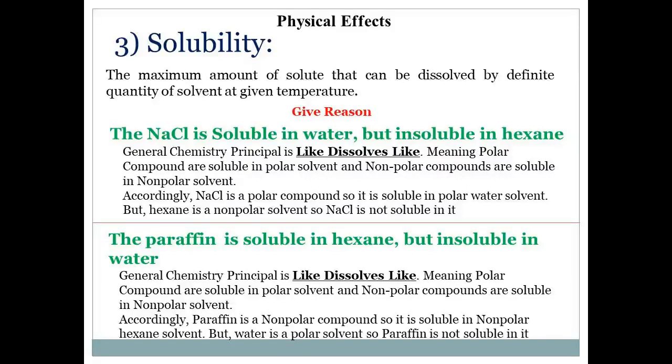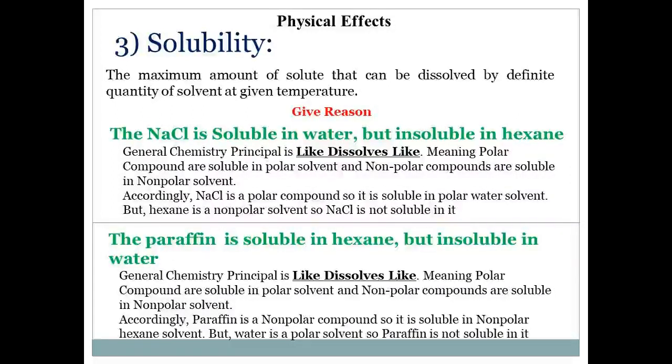The reason is the same. The answer is a general chemistry principle: like dissolves like, meaning polar compounds are soluble in polar solvents and non-polar compounds are soluble in non-polar solvents. So here sodium chloride is a polar compound, so it is soluble in the polar solvent water.